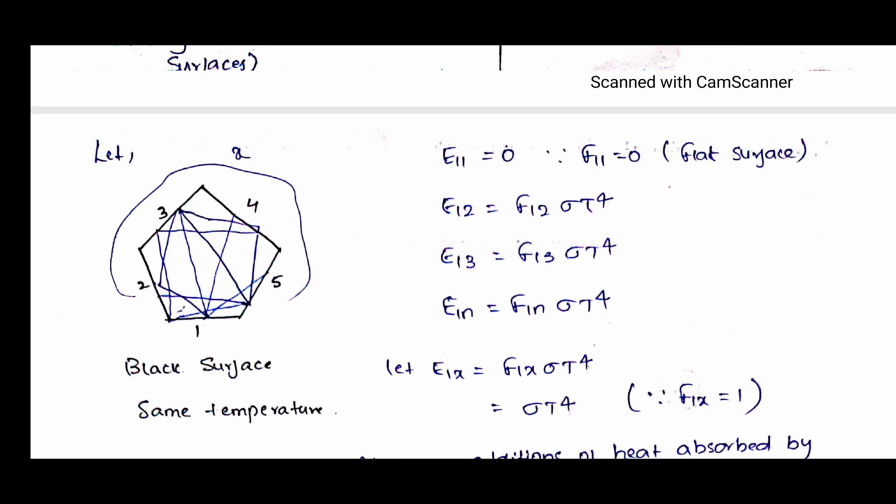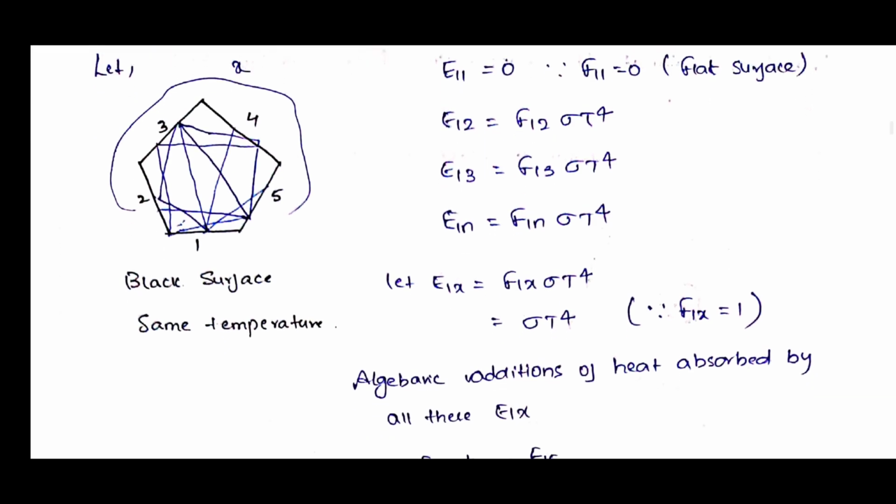Okay. Now let us consider surfaces 2, 3, 4, 5 as one surface, that is X. Then what will be the equation? Same equation. E1x is equal to F1x sigma T power 4. Then what will happen to F1x? It is an enclosure surface. The total radiation leaving surface 1 will be absorbed by surface X. So the maximum absorptivity is taking place. That means F1x is equal to 1. So we can write that E1x is equal to sigma T power 4.